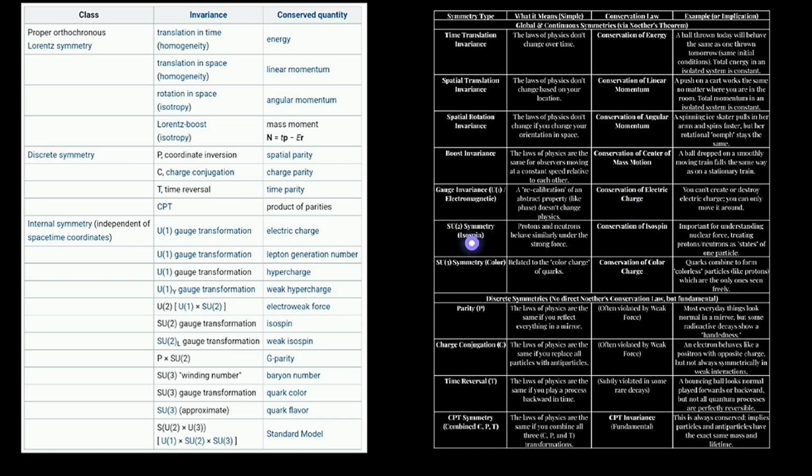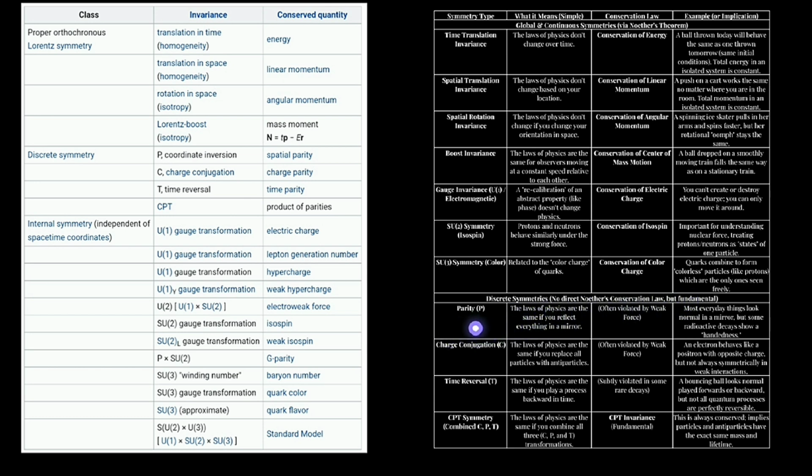Then there are SU(2) and SU(3) symmetries, which give rise to conservation of isospin and conservation of color charge. Again, this might be new to you, so you need not worry about this. You will understand these things better when we go into them in detail in a later part of the book. And then there are discrete symmetries. They do not have any direct conservation law associated with them, but let's see them quickly as well.